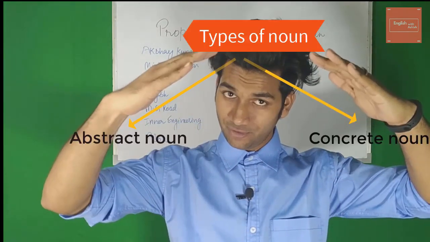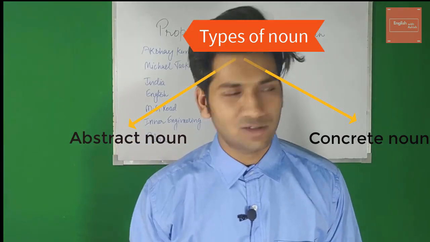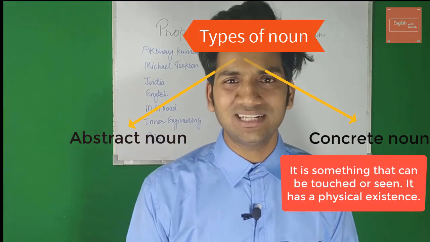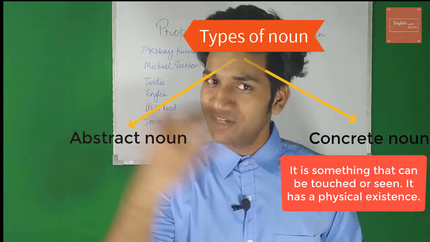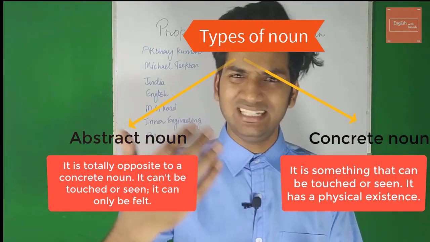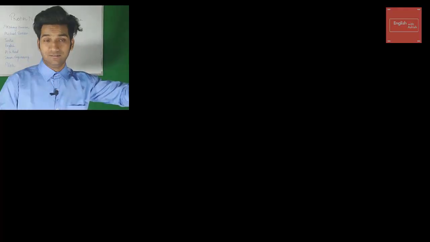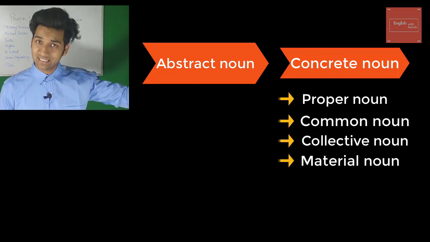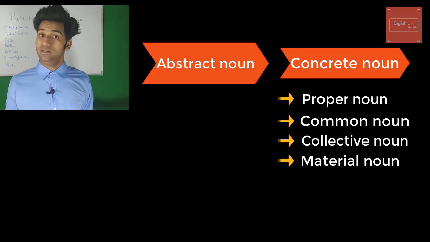We basically have two types of noun. The first one is concrete noun, and the second one is abstract noun. Concrete noun: what does the name tell you? It tells you that it is something that can be seen, that can be touched. On the other hand, abstract noun is something that you cannot see, that you cannot touch. In concrete noun, we have four types: proper noun, common noun, collective noun, and the last one, material noun. And in abstract noun, there is only one noun, that is abstract noun.